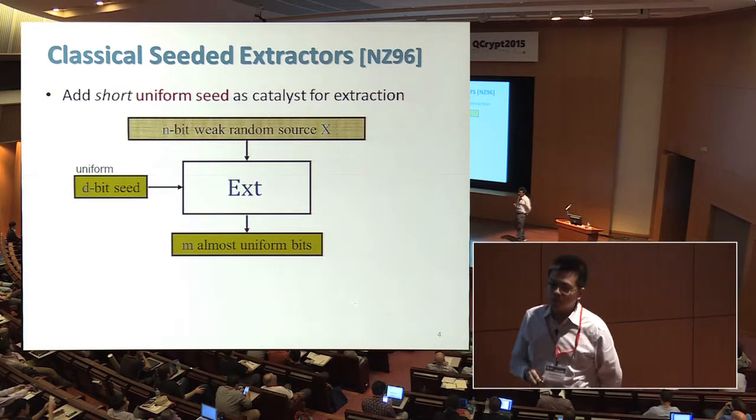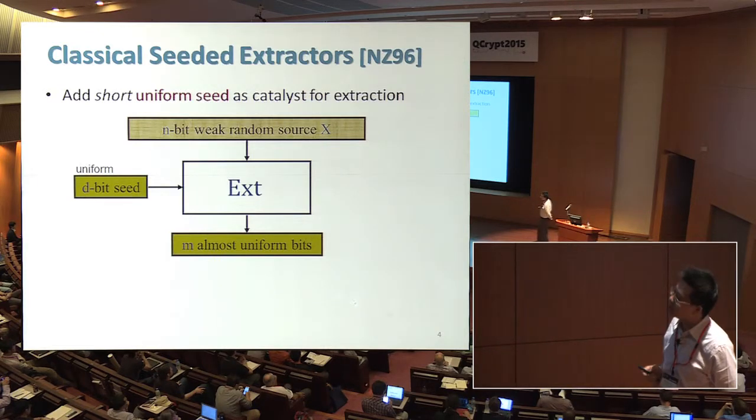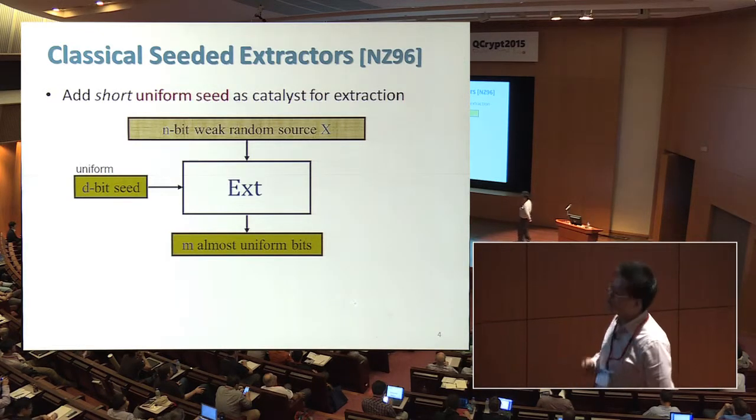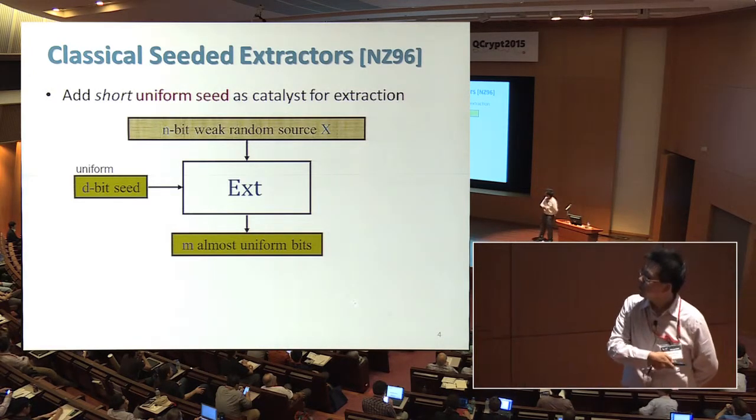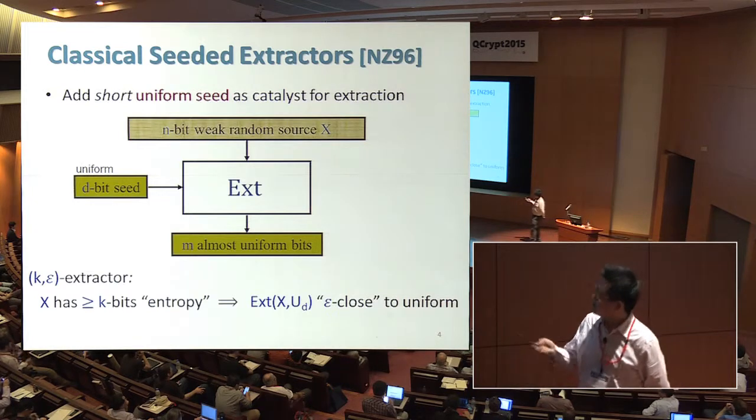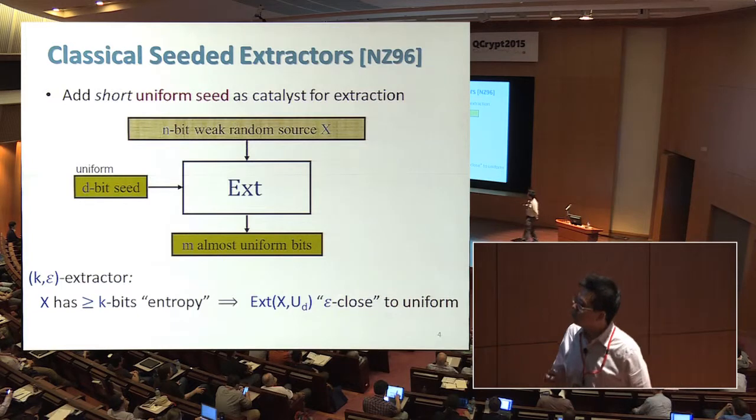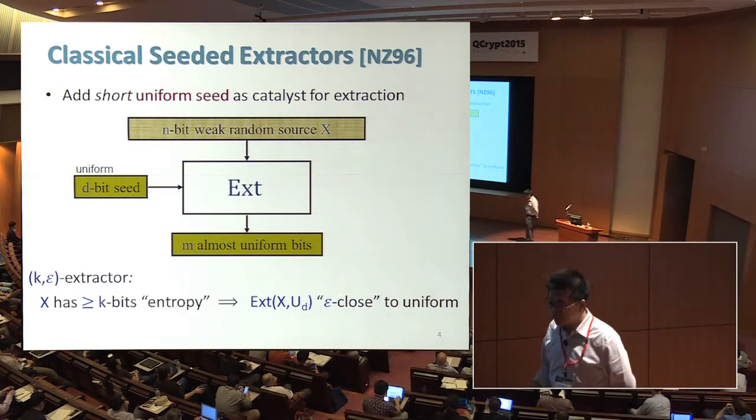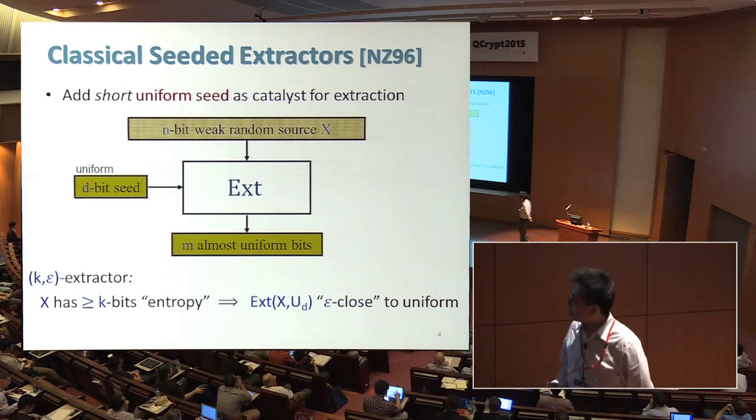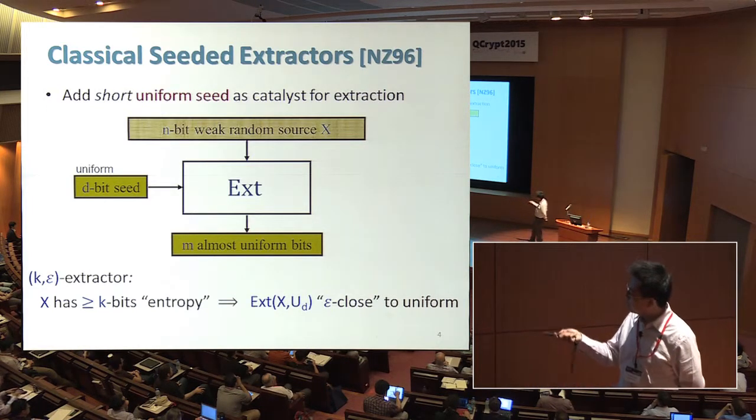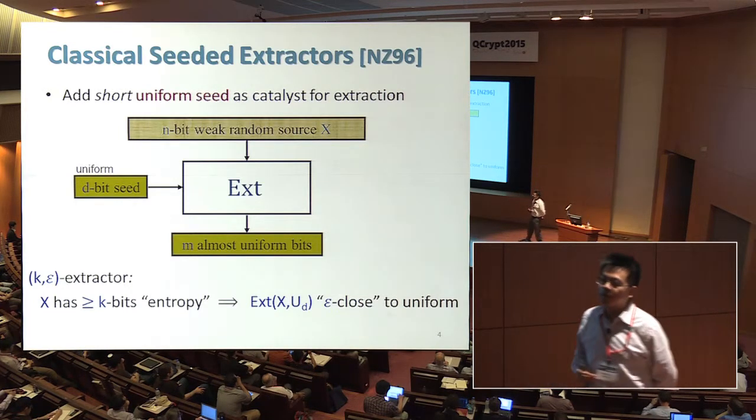Okay, so let me start with the classical notion of seeded extractor. The way that people get around the impossibility result is to add a short uniform seed as a catalyst for us to extract randomness from an n-bit weak source X. We say that this extractor function is a (k, epsilon) extractor if for every X that has k bits of entropy, the extractor's output is epsilon-close to uniform. The precise notions of entropy measure and distance measure are not so important to understand this talk, but I will comment on it later.